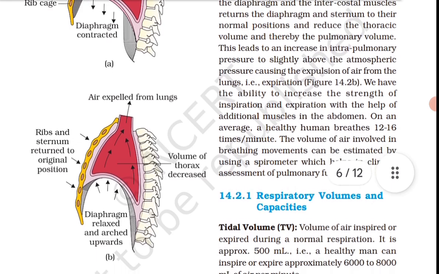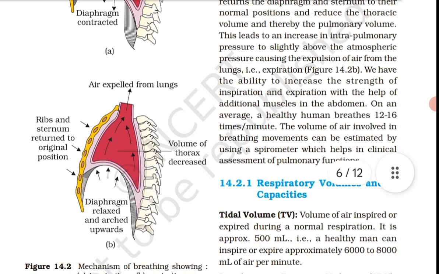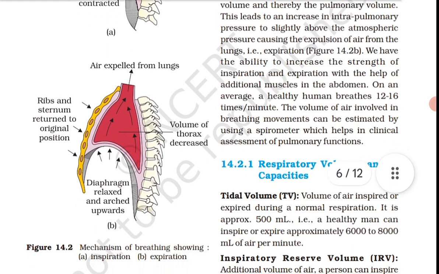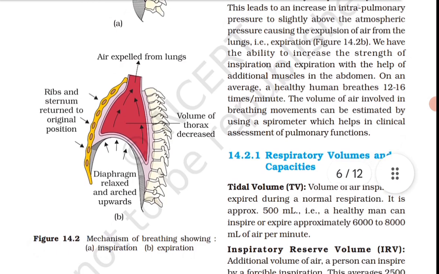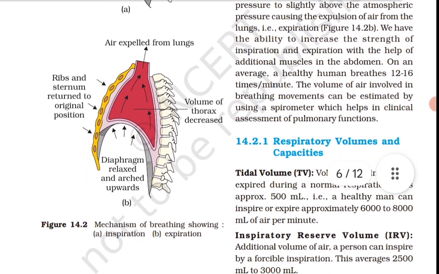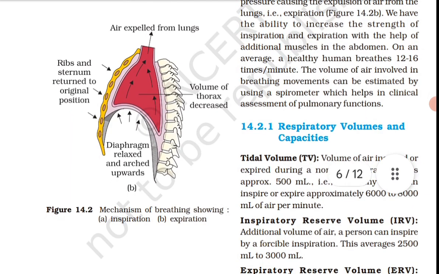The contraction of external intercostal muscles lifts up the ribs and the sternum, causing an increase in the volume of the thoracic chamber in the dorsoventral axis.